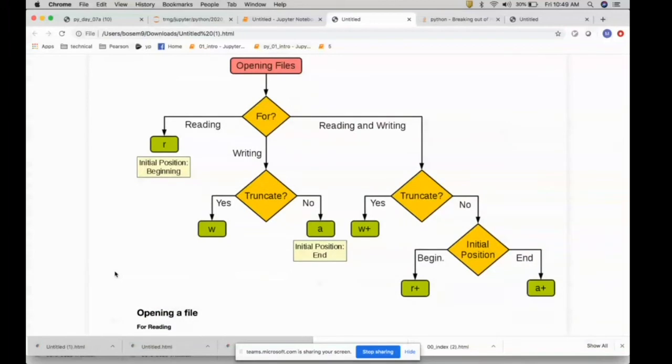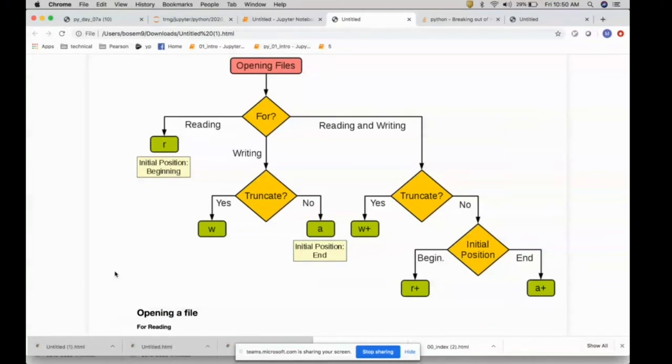So before we actually get into some sample code, let's look into what will happen when you try to open a file. You issue an open function, you give the file name, you give the mode. The modes are like read, write, append. There are other modes available, especially for processing binary files, or if you want to read and write back and forth. So we are not going to discuss those.